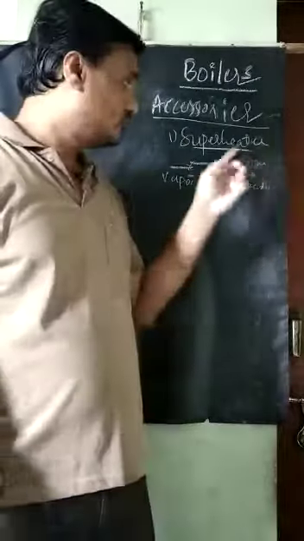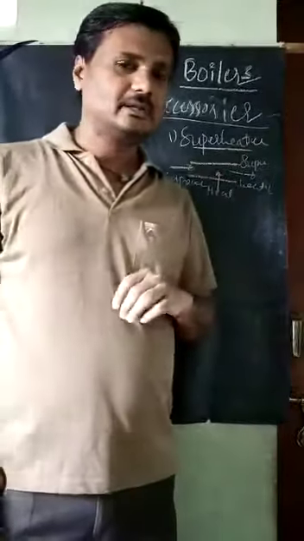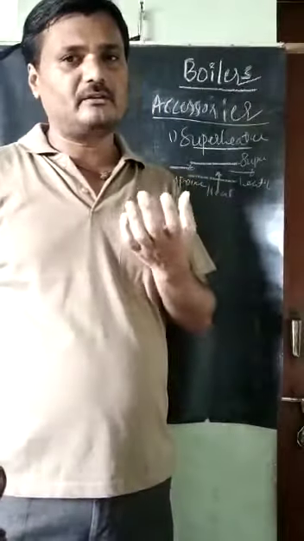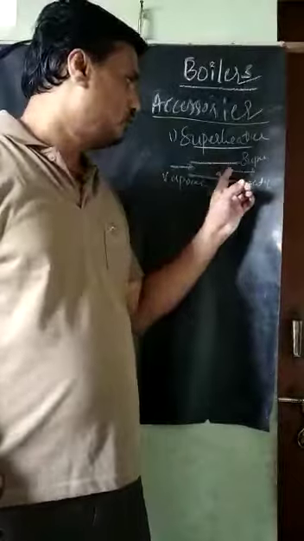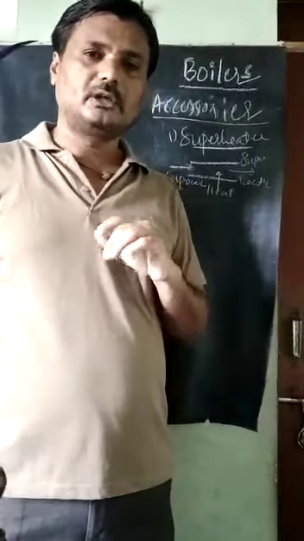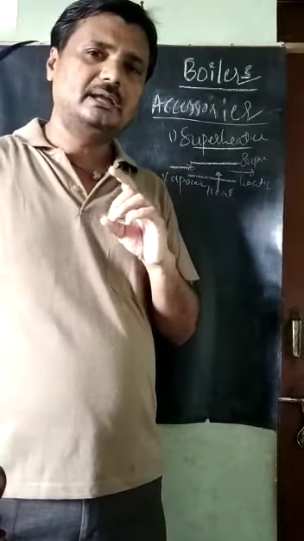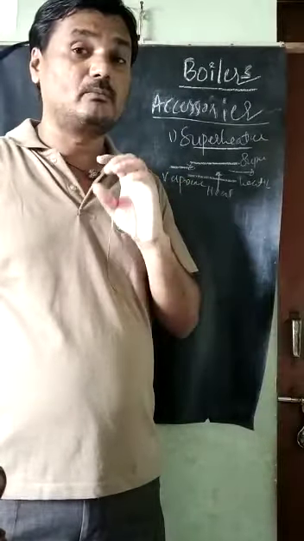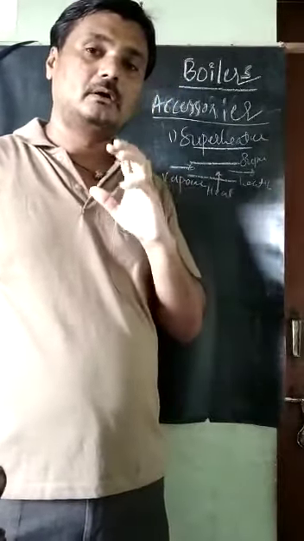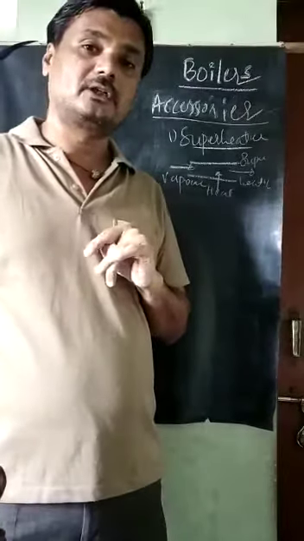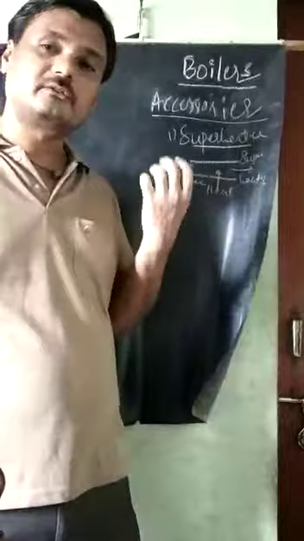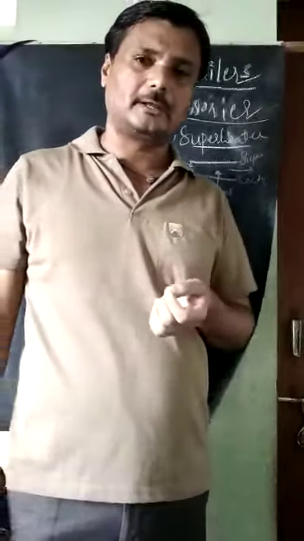But these tube materials are not as simple as water tubes. Water has a low temperature, but superheated steam has a very high temperature. Therefore we use very high-end materials that can withstand more thermal stresses and temperatures, and non-corrosive materials are used in these tubes. Not only one tube, bundles of tubes are there. This is called the superheater.